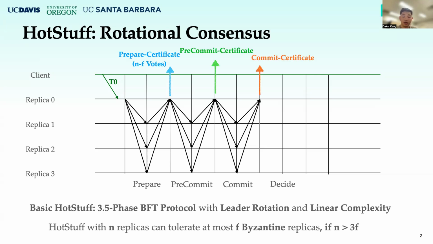After three phases like this, a commit certificate can be formed and received by all replicas. After receiving the commit certificate, the replicas will commit and execute the transaction and send responses back to the clients.